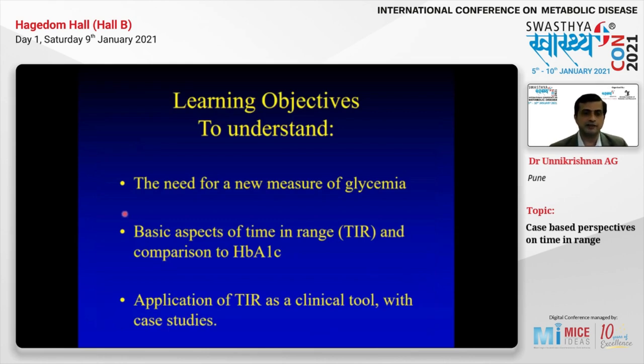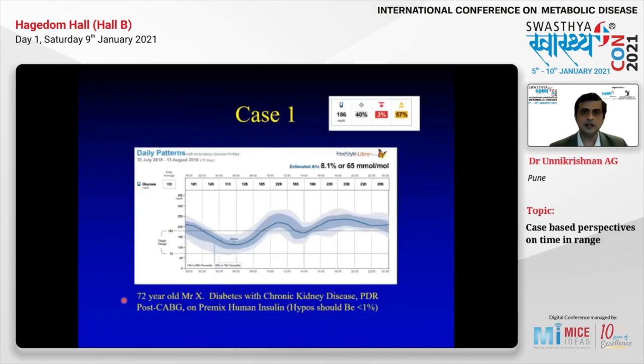So I've looked at why we need a new measure of glycemia, because we need to represent hypoglycemia, know the variability, etc. I also discussed with you the basic concepts of time in range. Now let's look at the application of time in range as a clinical tool with case studies. In this slide, this is a 72-year-old gentleman, a diabetic with chronic kidney disease, proliferative diabetic retinopathy. He has post-CABG status, is on premixed insulin.